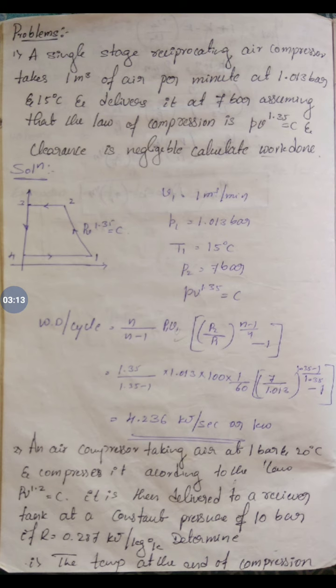So the difference between the previous problem and this problem is that the previous problem gave the volume of the air intaken, but in this problem he has not given the volume of the air intaken, but he has given the R value. So in the above formula, instead of P1 V1, it can also be written as MR T1. Now the first bit asks to find the temperature at the end of compression. So the compression is taking place according to the adiabatic process. So for any adiabatic process, we know that